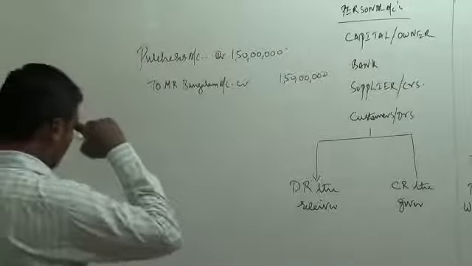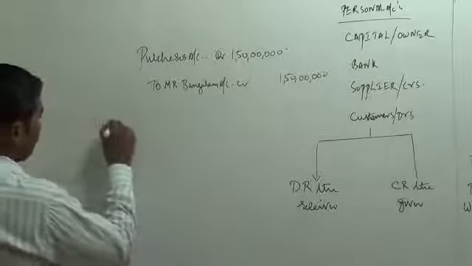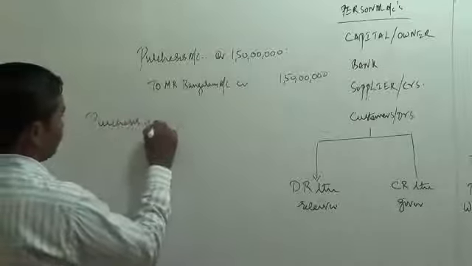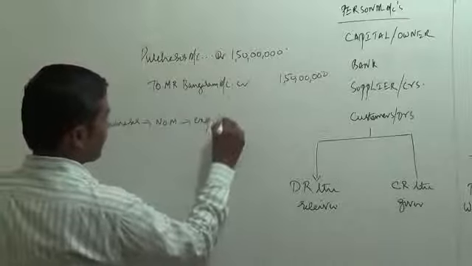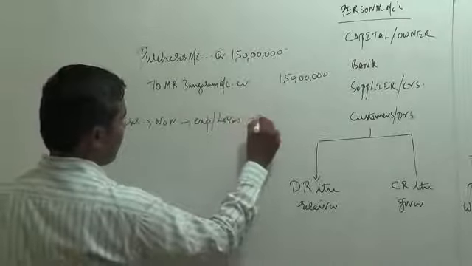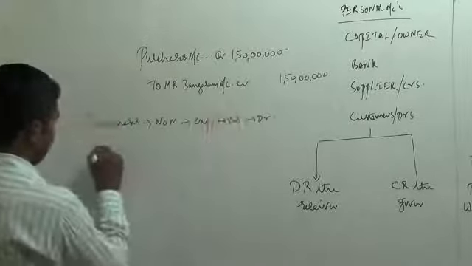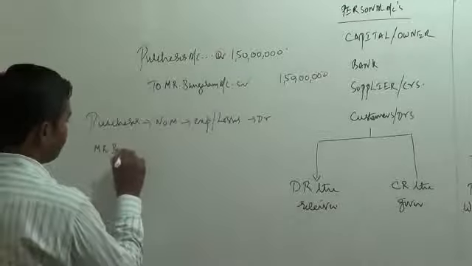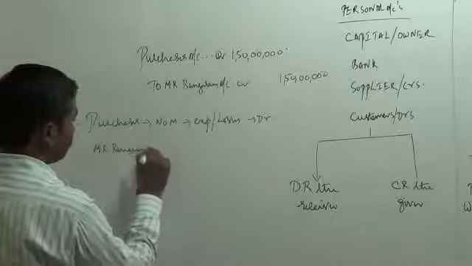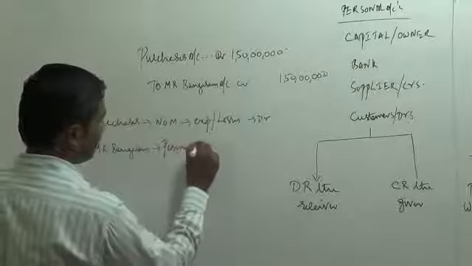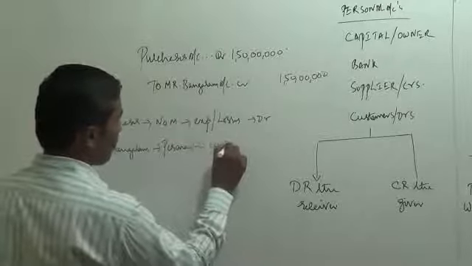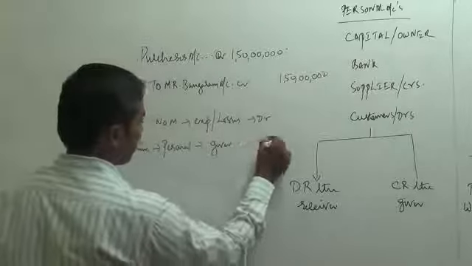What is the logic behind the entry? Purchases, nominal account, expenses and losses, debit. Mr. Bangaram, personal account, we have to remember him as a giver.